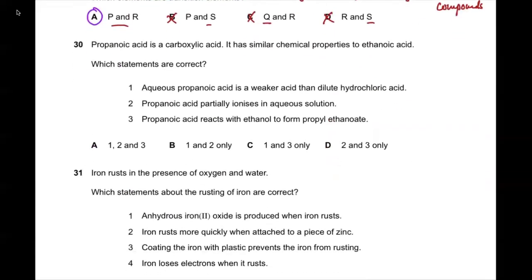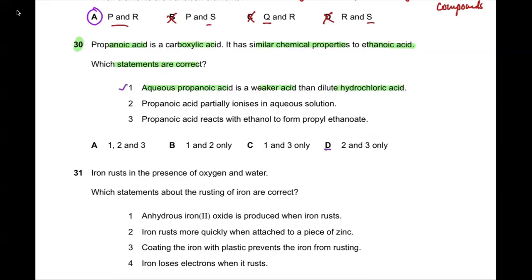Now, question number 30. From 30 onwards, I think most of them would be organic, I suppose. Let's see, 30. Propanoic acid is a carboxylic acid. It has similar chemical properties to ethanoic acid. Which statements are correct? Aqueous propanoic acid is a weaker acid than dilute hydrochloric acid. Yes, this is correct.